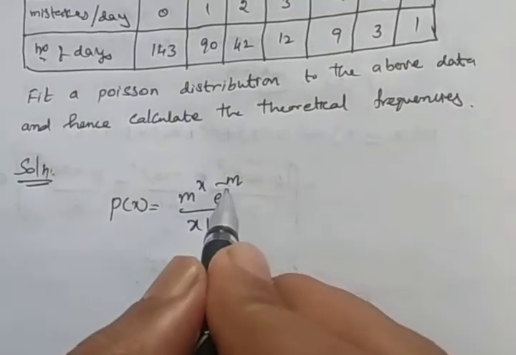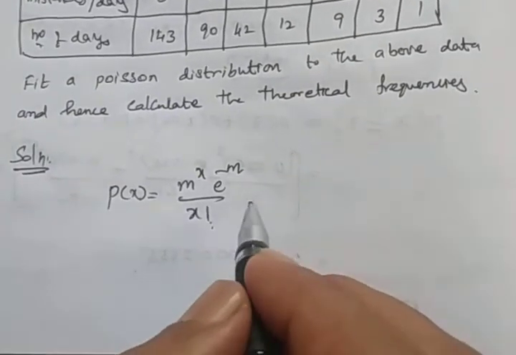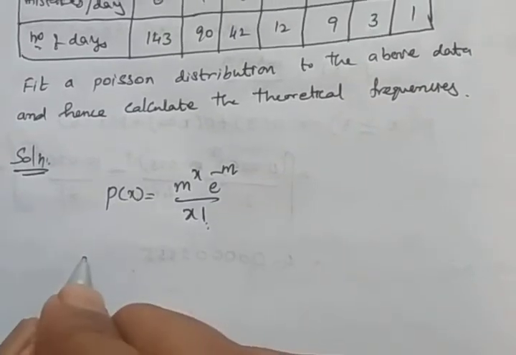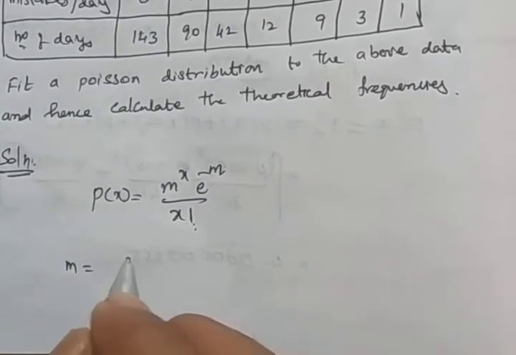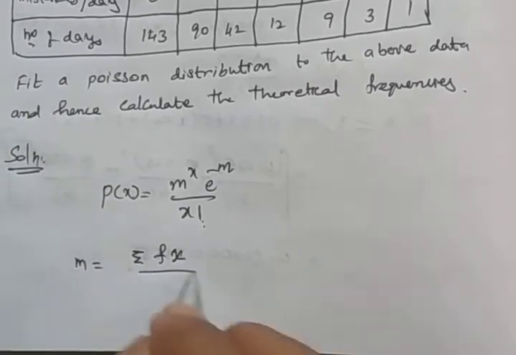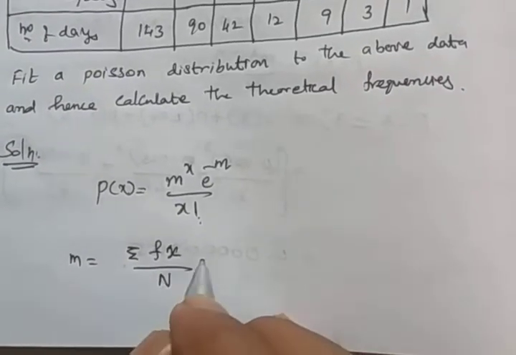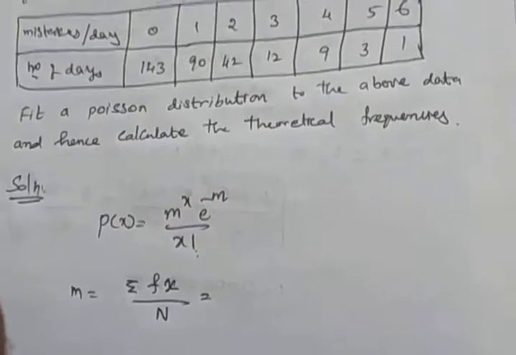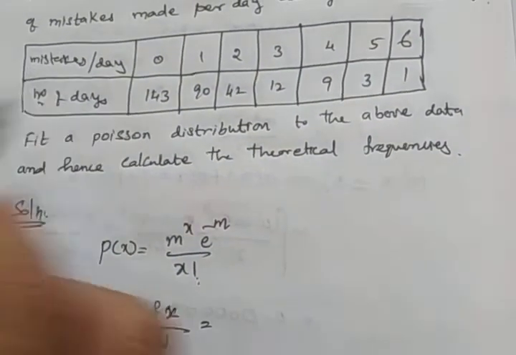So here we must find out the mean. Mean is nothing but summation of f into x dividing by n. So f is number of days frequency and x is mistakes per day.